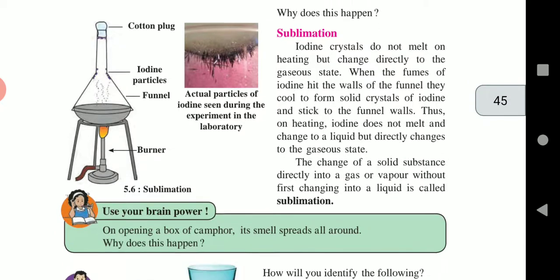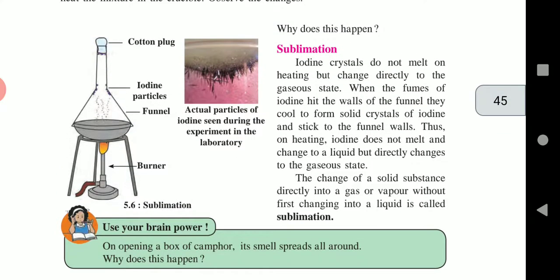Now let us see one activity. Observe the figure 5.6, sublimation, on page number 36. Take some sand in a crucible. Crucible means like a china dish. Put a few iodine crystals on it. Place the crucible on the tripod stand and heat it.